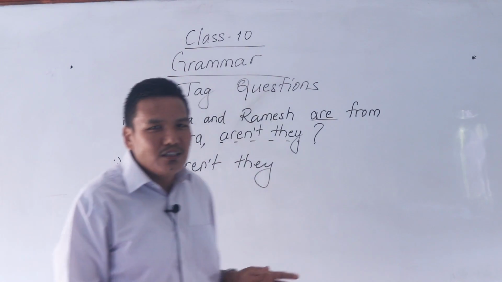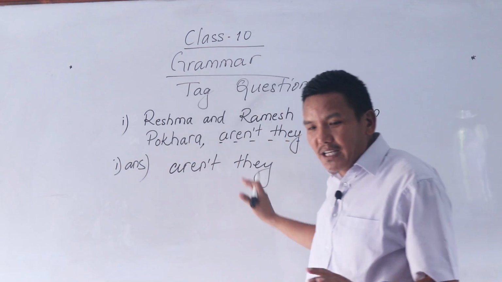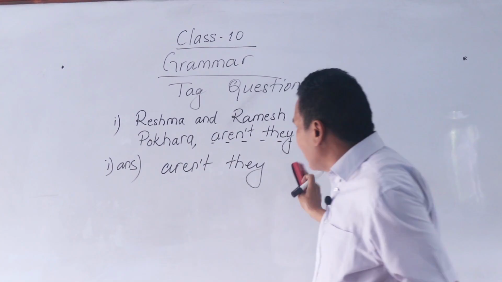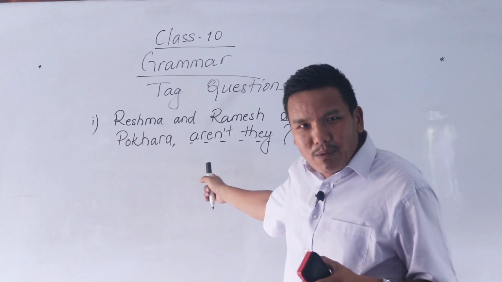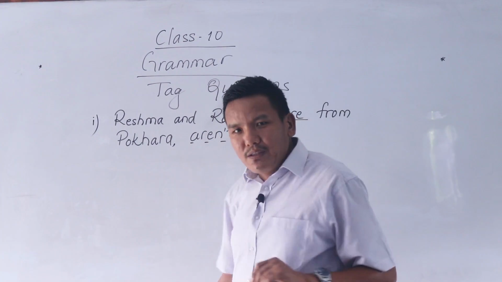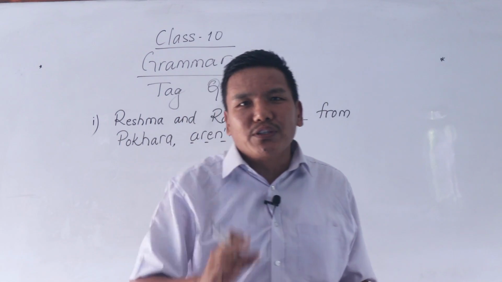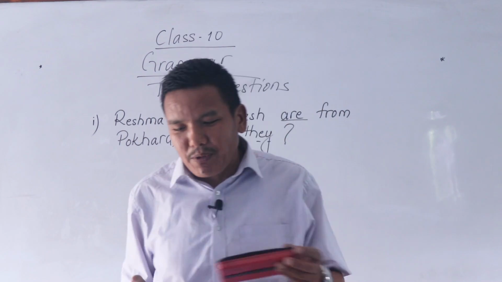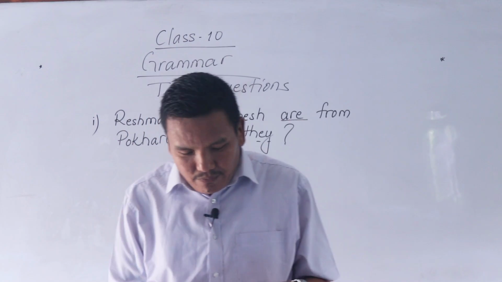This is not the way to write the answer in the examination. You must copy the whole sentence. Don't just write the tag. Comma, contraction form of the auxiliary verb, pronoun, not noun, question mark. This is the most important thing that you should keep in your mind while learning tag questions.